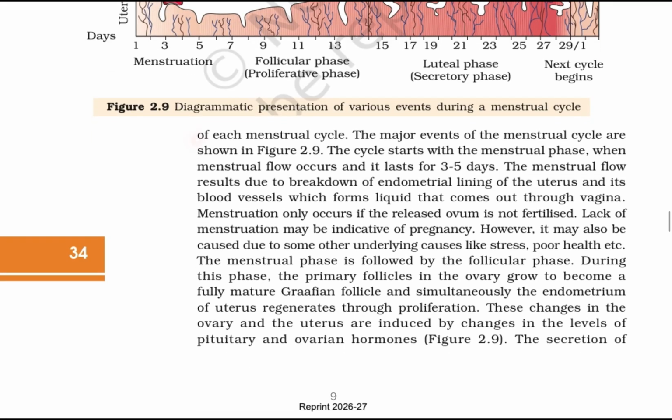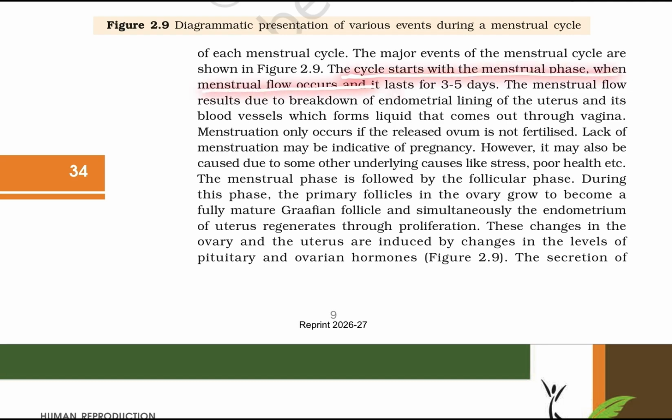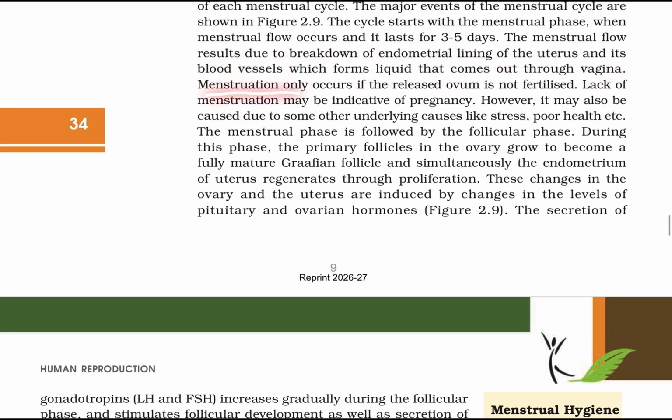One ovum is released during the middle of each menstrual cycle. The major events of the menstrual cycle are shown. The cycle starts with the menstrual phase, when menstrual flow occurs. It lasts for 3 to 5 days. Menstrual flow results from the breakdown of the endometrium lining of the uterus and its blood vessels, which forms a liquid that comes out through the vagina.